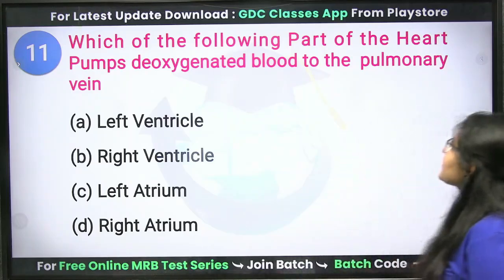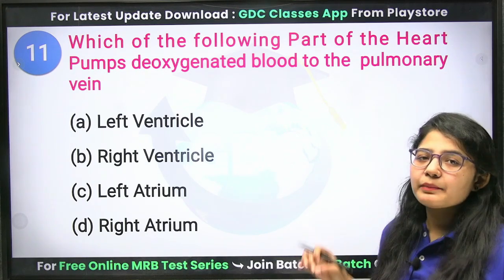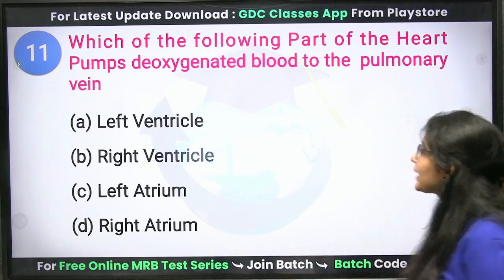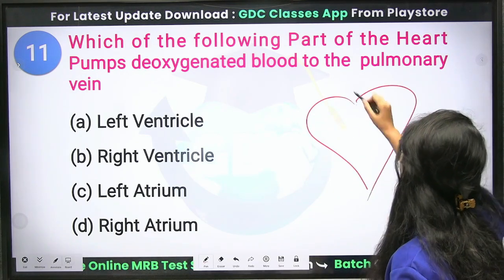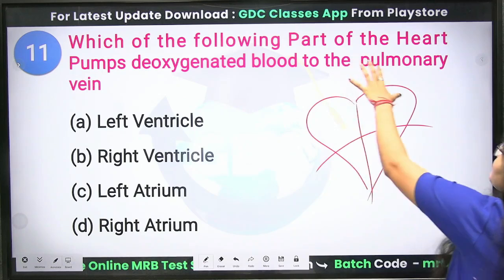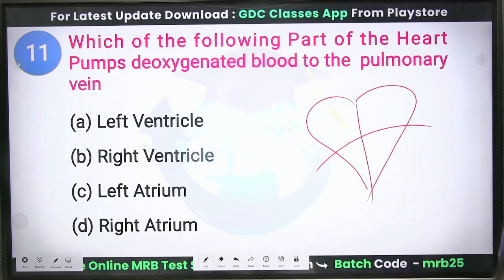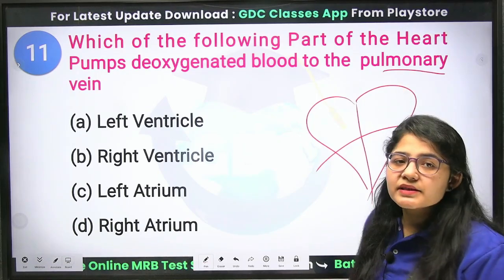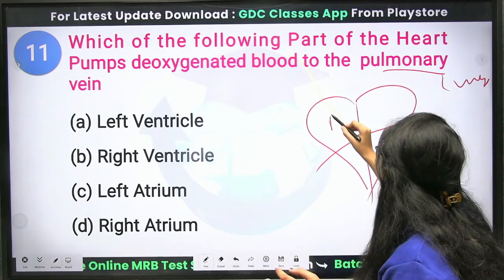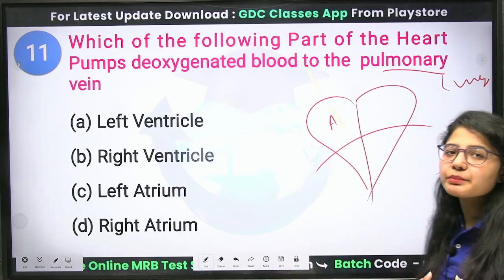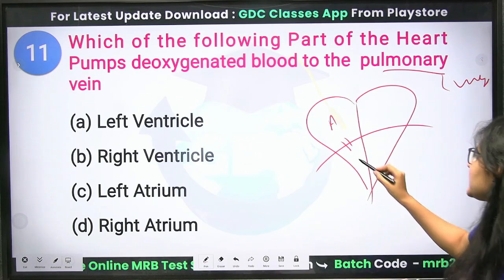Which of the following parts of the heart pumps deoxygenated blood to the pulmonary vein? Okay, very important question. See, this is your heart. And the question says, which of the following parts of the heart pumps deoxygenated blood to the pulmonary vein? Pulmonary means relating to your lungs. So, first of all, this atrium receives the blood, and after receiving the blood, it passes the blood to your ventricles.